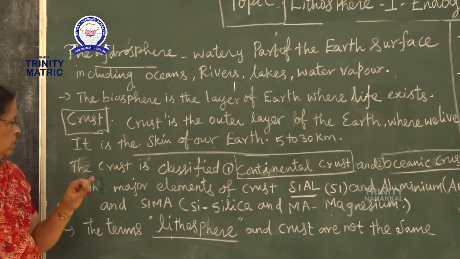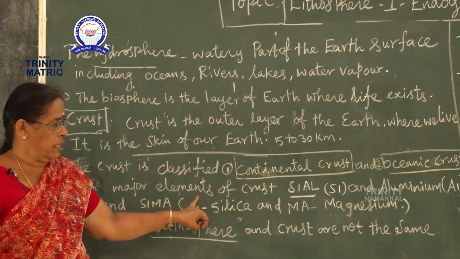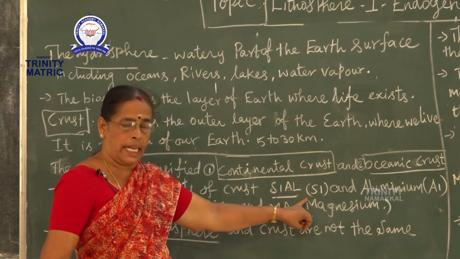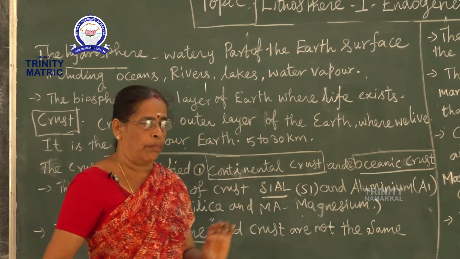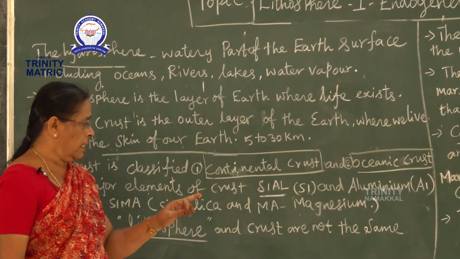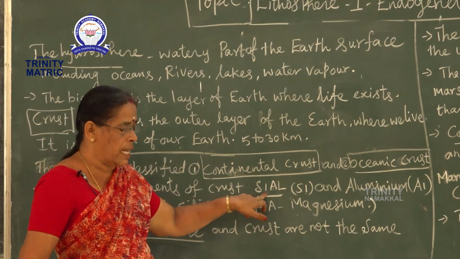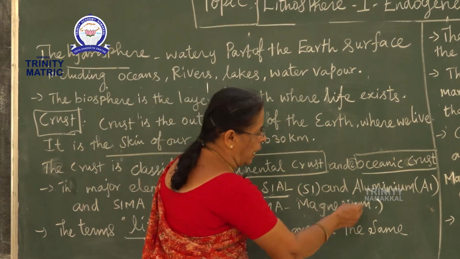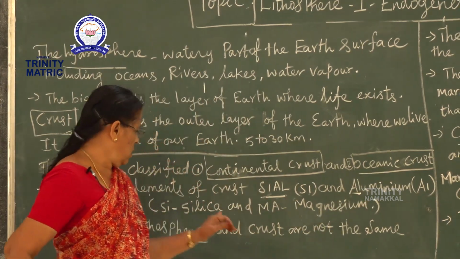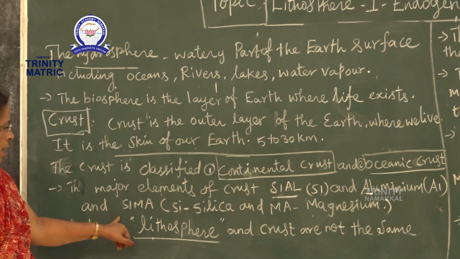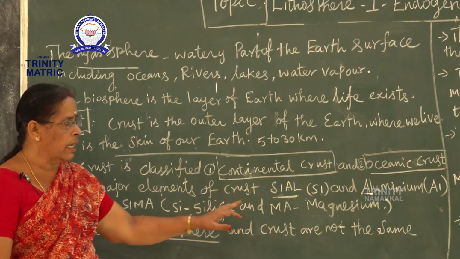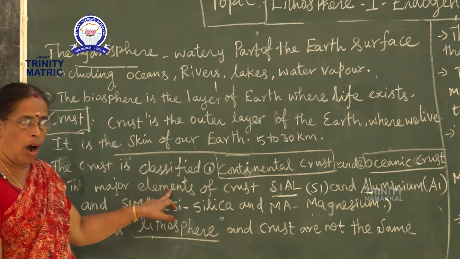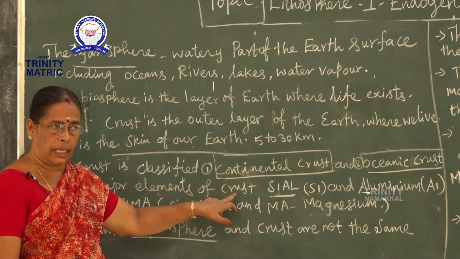Oceanic crust. The major elements of the crust are silica and aluminium. Sial: the first letters Si and the first two letters Al, so it is called Sial.